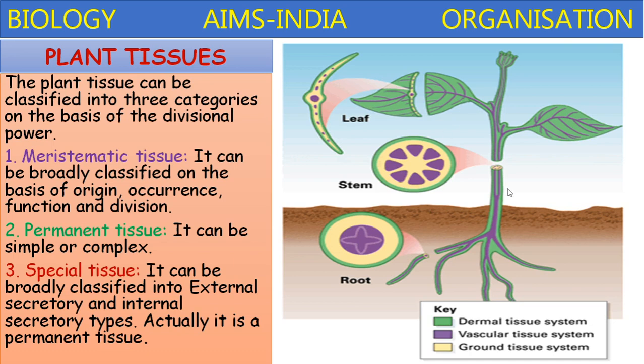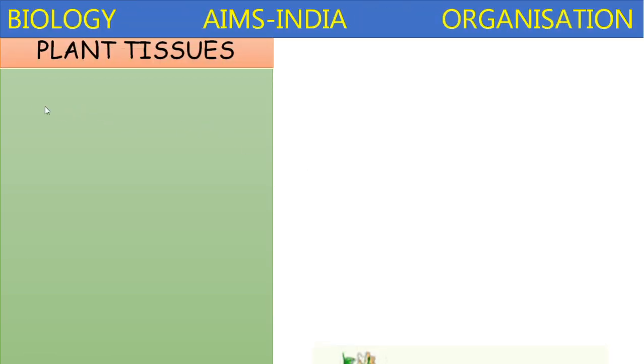If you see the general plant body, different regions, leaf, stem and root, these are the tissues located. The green portion is called dermal tissue. The violet color portion represents vascular tissue, that is xylem and phloem, vascular bundles, and the yellow portion represents the ground tissue. Plant tissues.